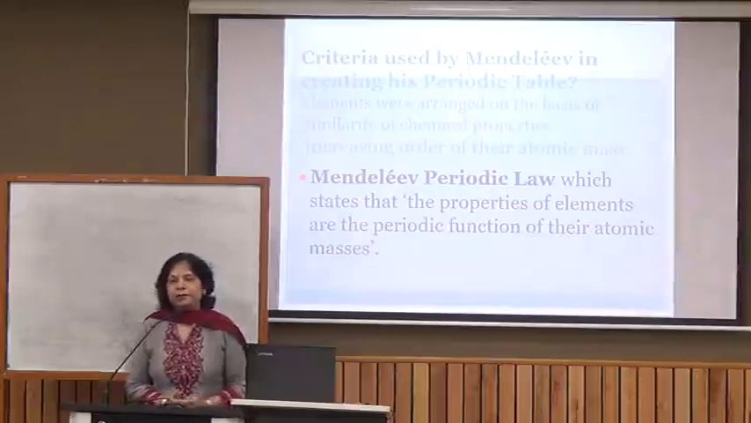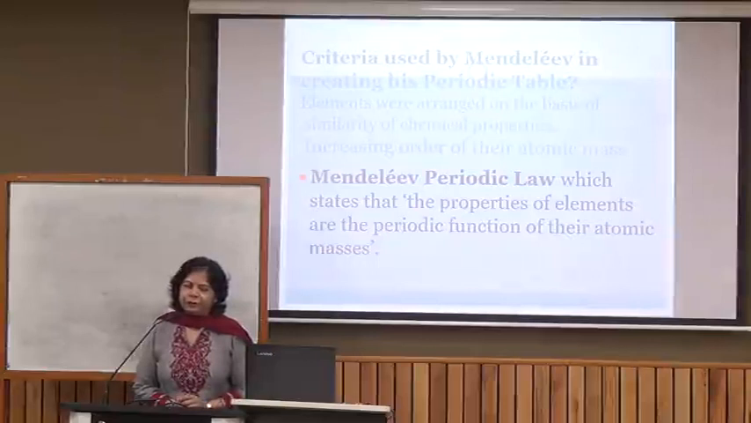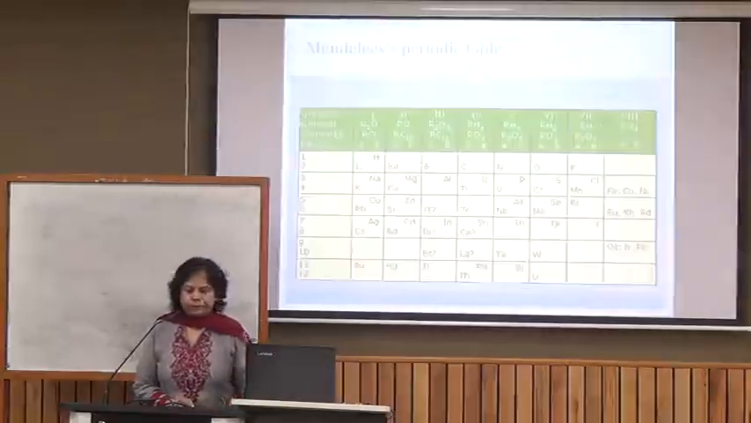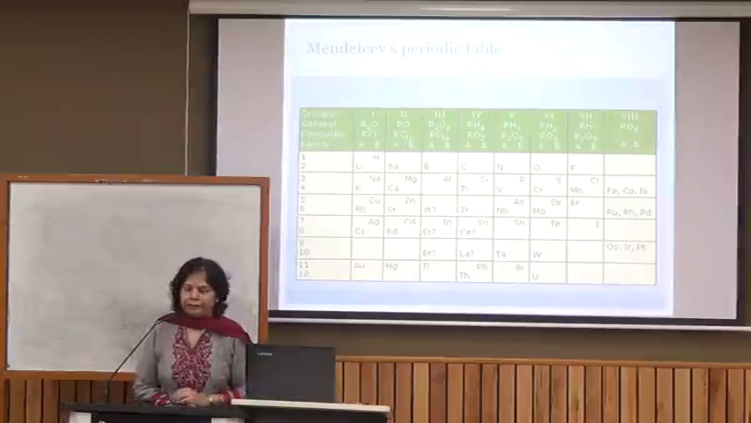And when he did this, he was left with a chart which we call Mendeleev's periodic table. This is the Mendeleev periodic table. So we can see that all the elements which form the same hydride and oxide are together in a vertical column, which he called the group, and the horizontal rows are called the periods.